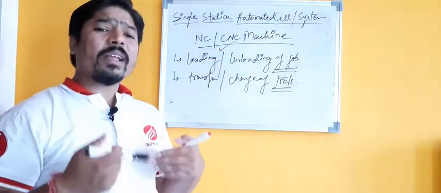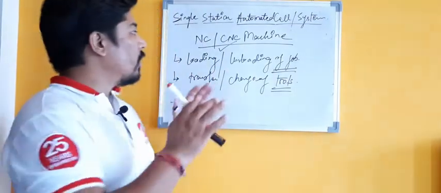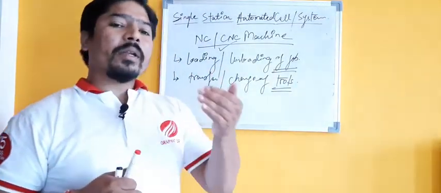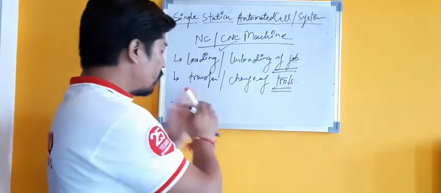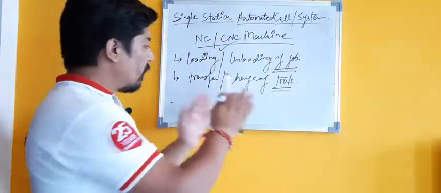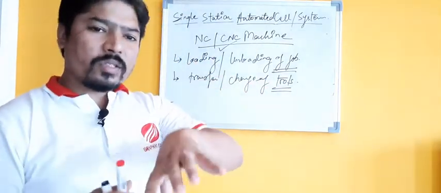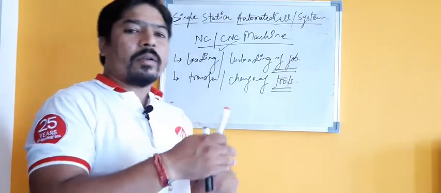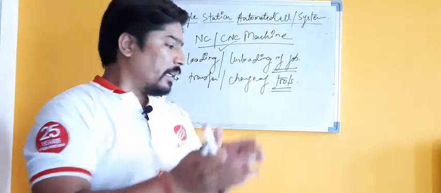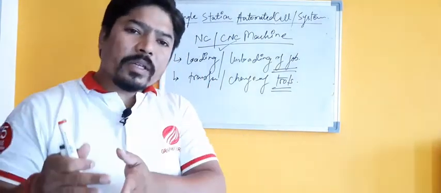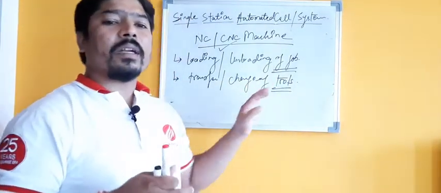So what I'm trying to say is that in a single station automated cell, the operators or persons no need to interact with that particular machine from time to time. Once the tool is set for that particular part manufacturing, and once the code or set of program is fed into that machine, then that machine will run its cycle automatically. So in the initial stage or at the end of this manufacturing process, that person needs to interact with the machine.